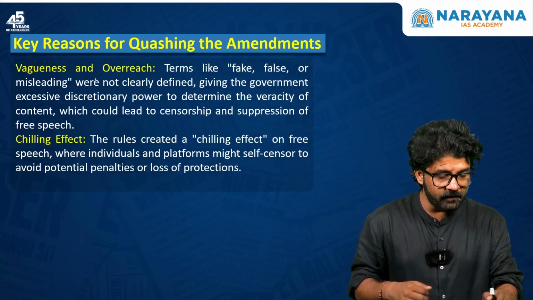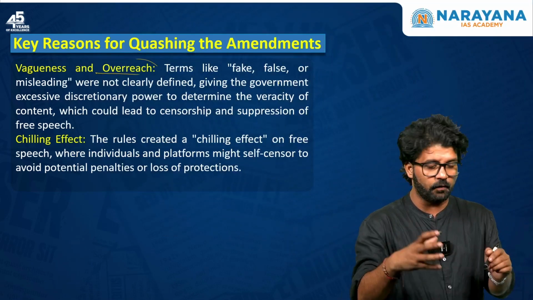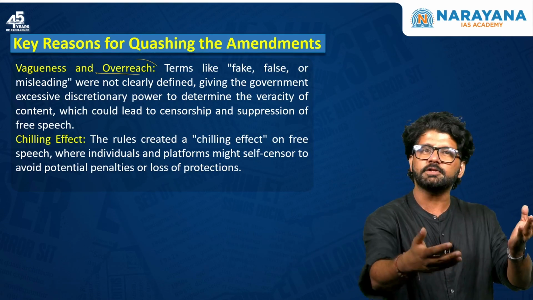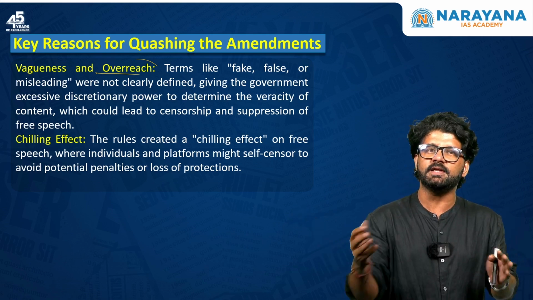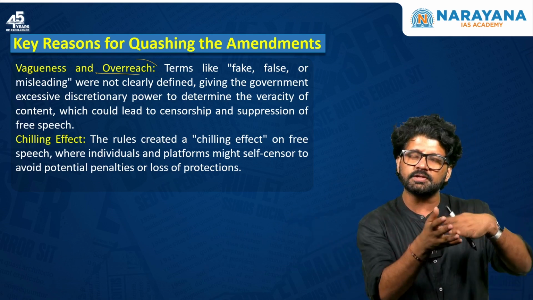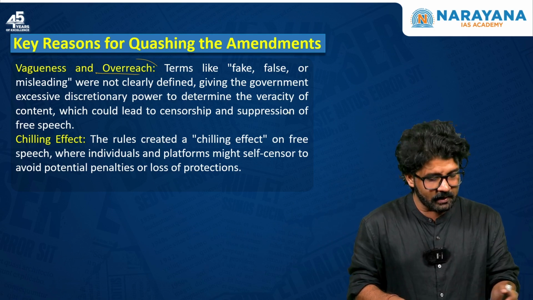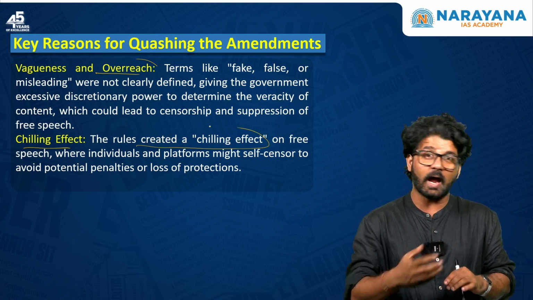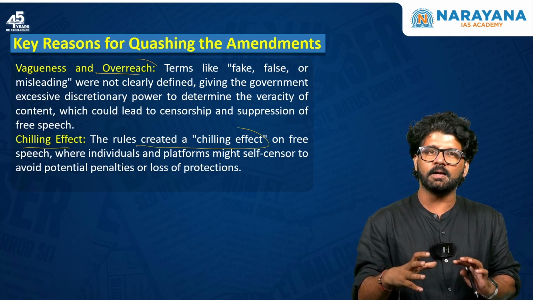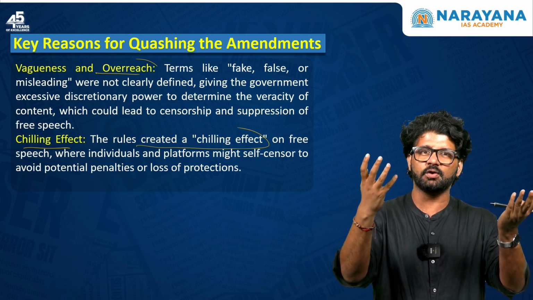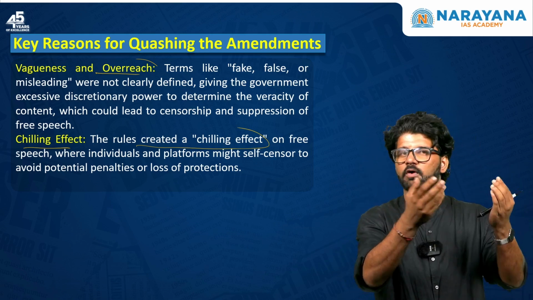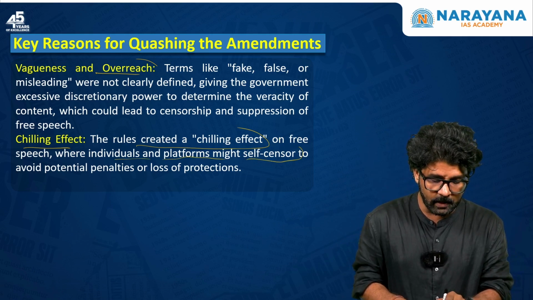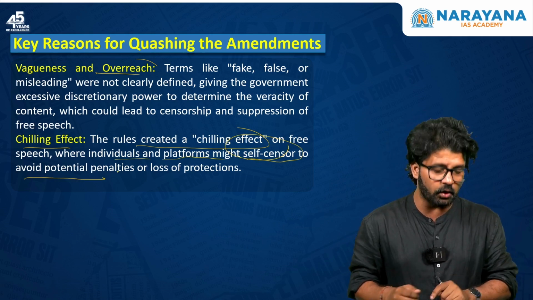Key reasons again: vagueness and overreach. What is fake, false and misleading? What is fake according to you may be true according to me. What is false according to you may be true. It's not like the sun rises in the east and it's a universal truth. Information can be framed in different manners. And again, chilling effect. The rules create a chilling effect. People will think, even if I'm saying something correct, I have to think twice, thrice or more than that, because I don't know what the fact check unit will take to be true or false. So there is a chilling impact on free speech, where individuals and platforms might self-censor to avoid potential penalties or loss of protection.